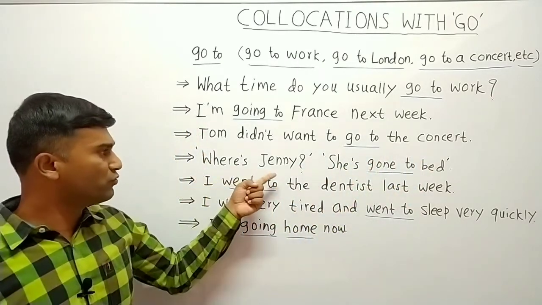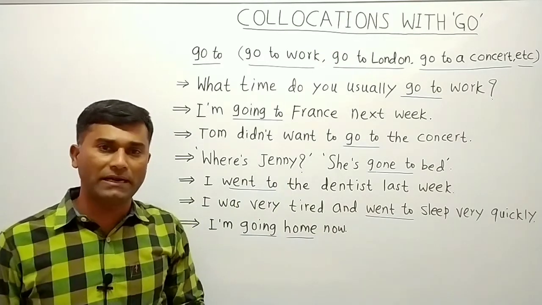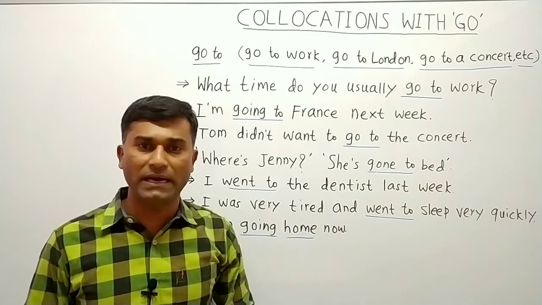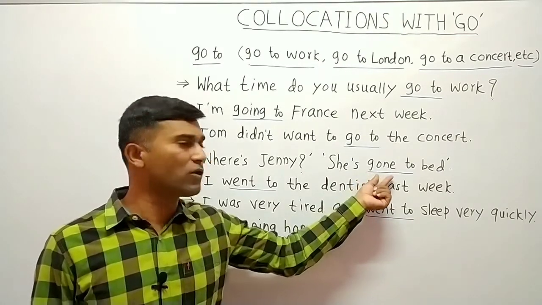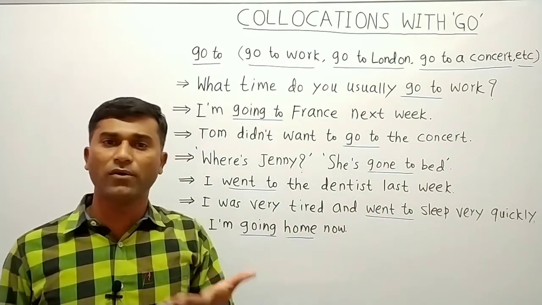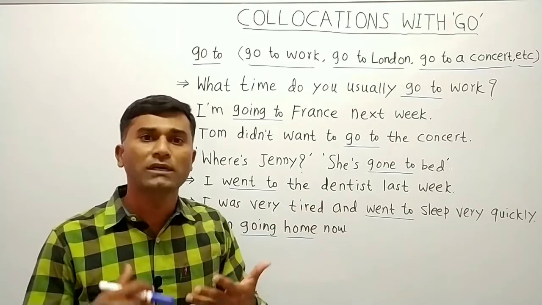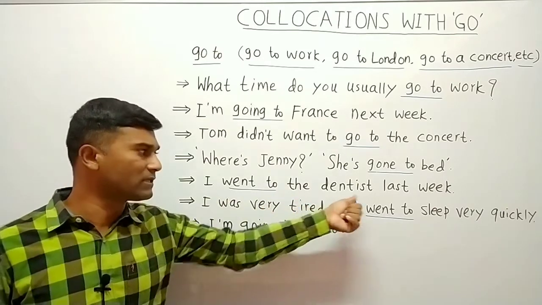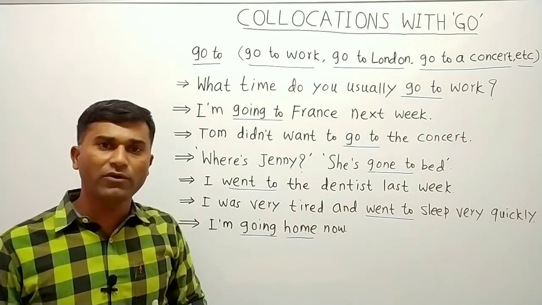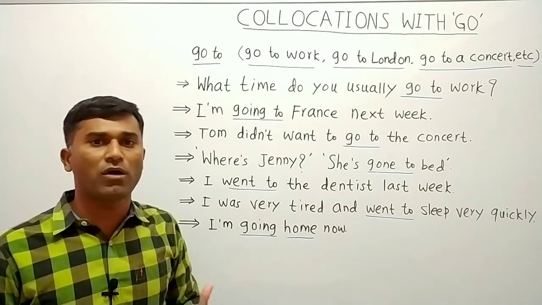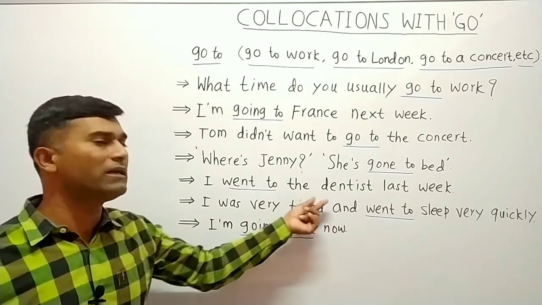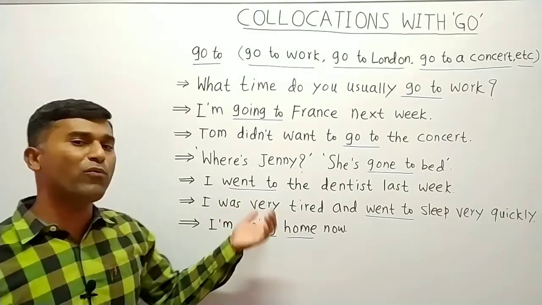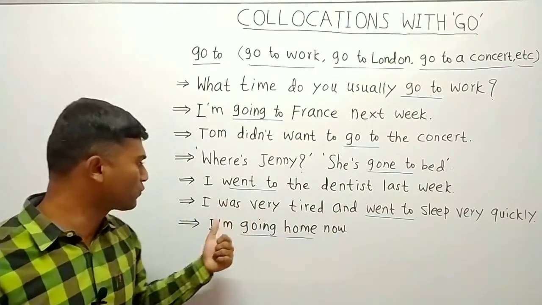Next is, where is Jenny? She has gone to bed. You ask the question where is Jenny and you get the answer that she has gone to bed. Here gone is the past participle of go. Gone to bed means in order to sleep. Next is, I went to the dentist last week. When you have a toothache, when you have some problem in your teeth, then you go to the dentist. Went is the past form of go. So you say I went to the dentist last week.